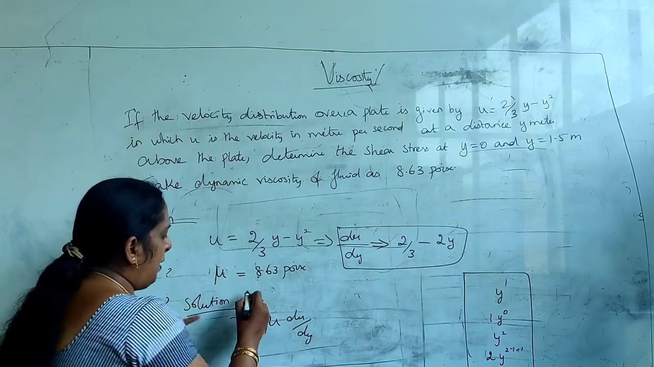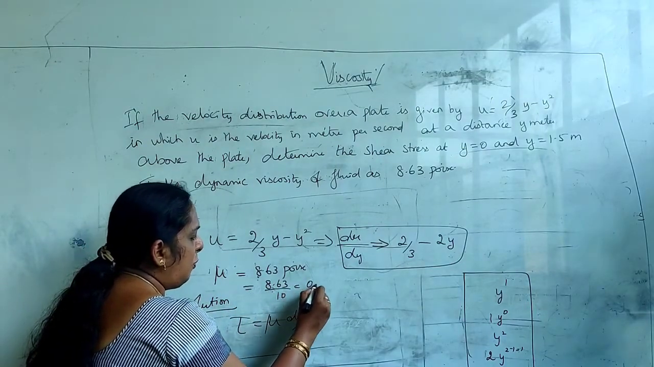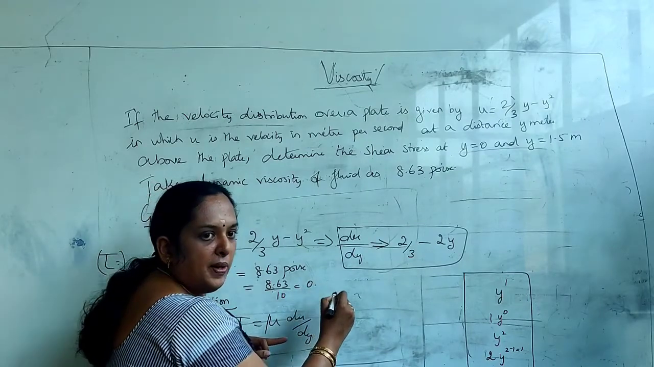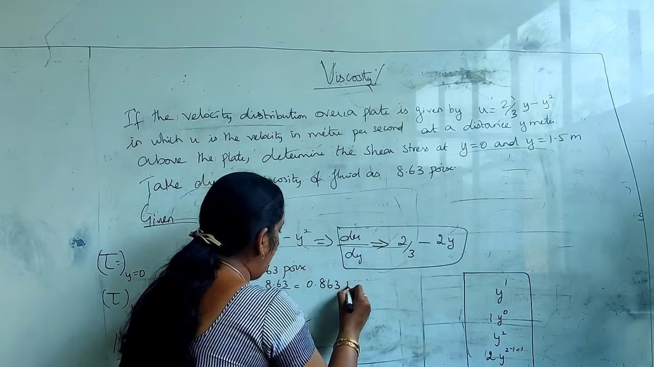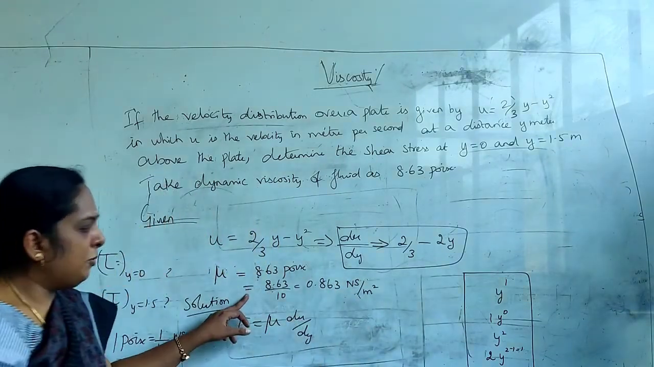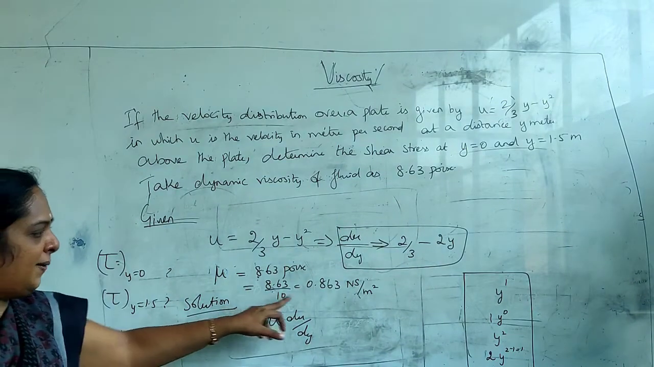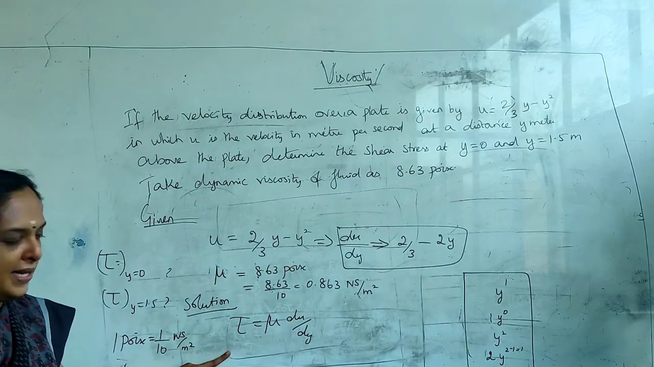It is 8.63 divided by 10. So it is 0. How much? 863 points. Am I right? So 0.863 Newton second per meter square. We are converting this points in terms of Newton second per meter square. It is 0.863 Newton second per meter square. So now you will be able to get the answer.